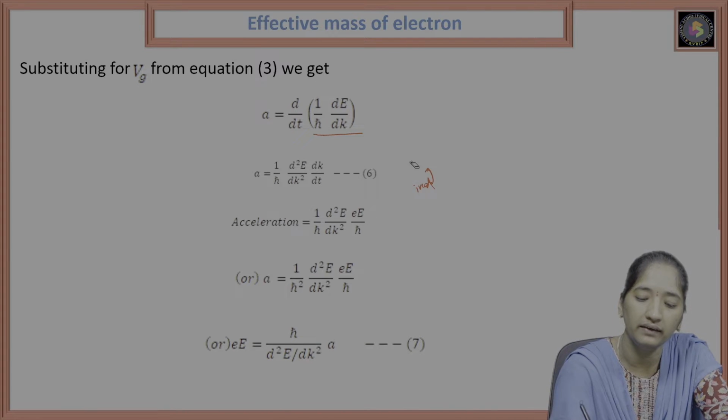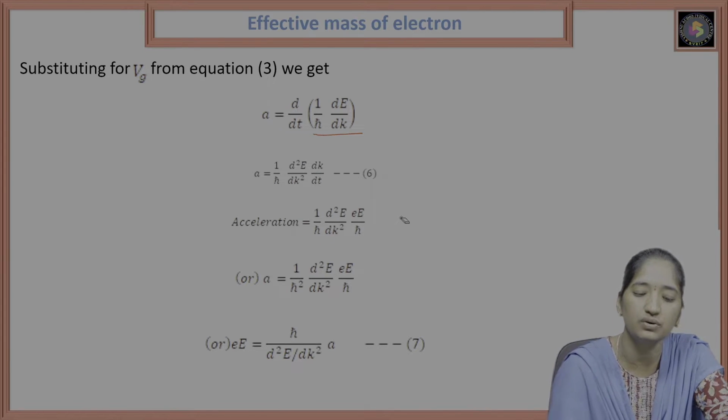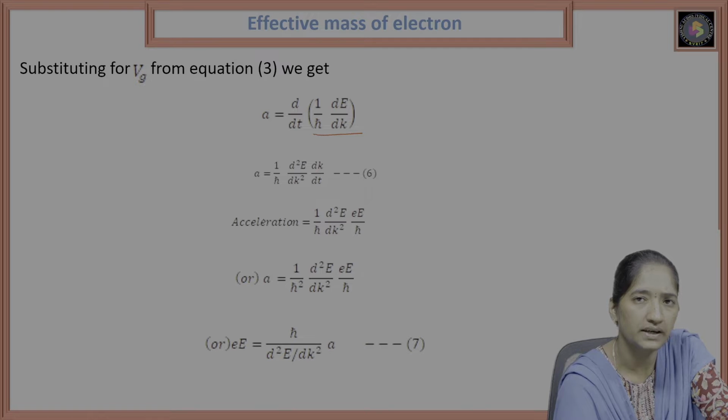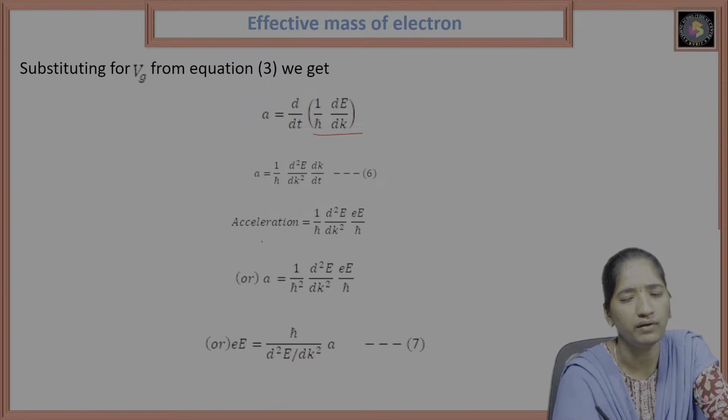So then the acceleration is equal to 1 by h cross d square E by dk square into dk by dt. Crossing dk by dk, we get the same value.